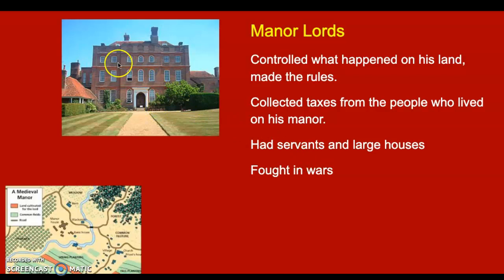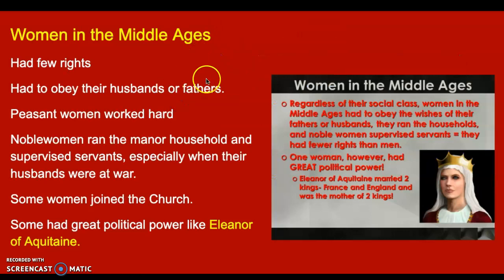He had servants that certainly lived here in the manor, very large houses. But most of the time, the man of the manor, the knight, will be gone fighting off at wars. So really, women control a lot of what goes on here. And that's why women in the Middle Ages did have some power. They had very few rights, had to obey their husbands or fathers, okay? And the peasant women will work hard right along with their husbands. But some noble women really had some power. They ran the manor and things like that. And of course, you had Eleanor of Aquitaine, who's going to marry two kings, and she's going to be the mother of two kings.